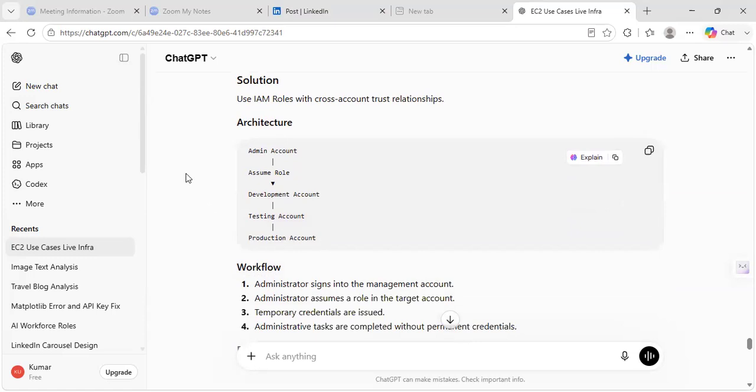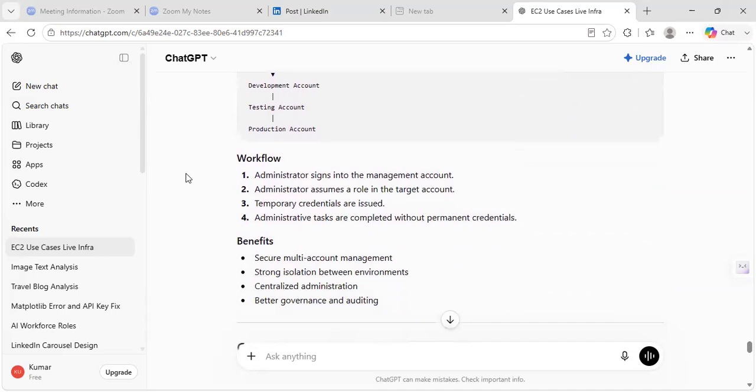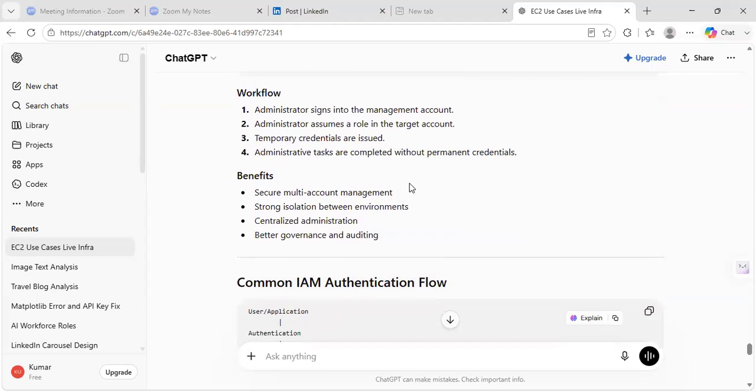All these accounts need to be created. The workflow actions are: administrator signs into management account. Administrator assumes a role in the target account. Temporary credentials are issued for developers, testers, such kind of people. Then administrative tasks are completed without permanent credentials. It means they are removed. So the benefits are secure multi-account management, strong isolation between environments, centralized administration, better governance, and auditing.